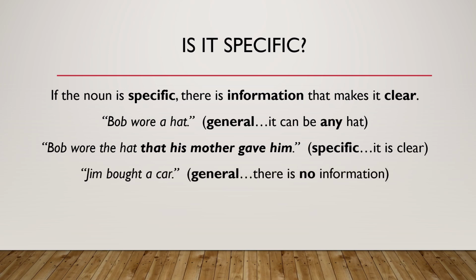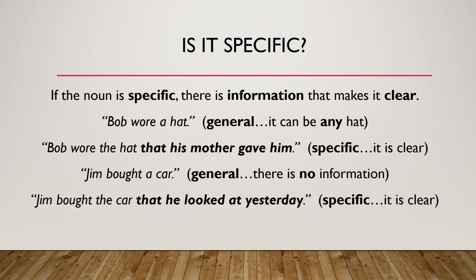Jim bought a car. This is general. There is no information. Jim bought the car that he looked at yesterday. This is specific. He looked at it yesterday. It is very clear which car.